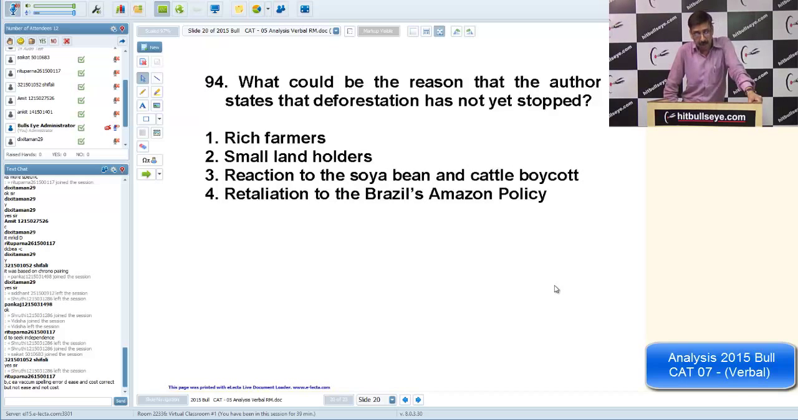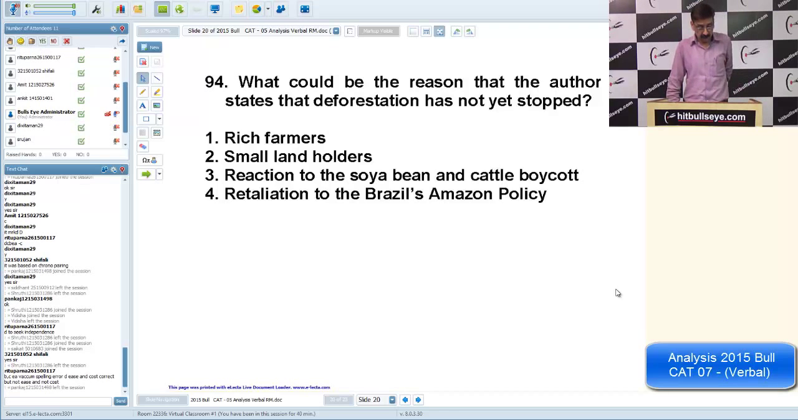Rich farmers are following, as per the passage. Reaction to the soya bean and the cattle boycott is also a reason why it stopped. Retaliation of the Brazil Amazon policy is one of the reasons, not the reason. But small landholders are not following. As per the passage, you will find one of the lines saying that they are not following the rules made by the government there.